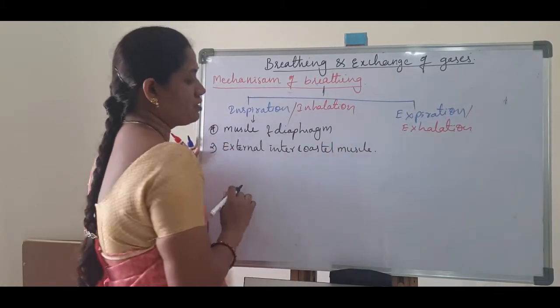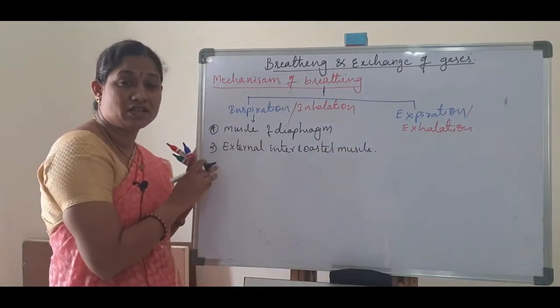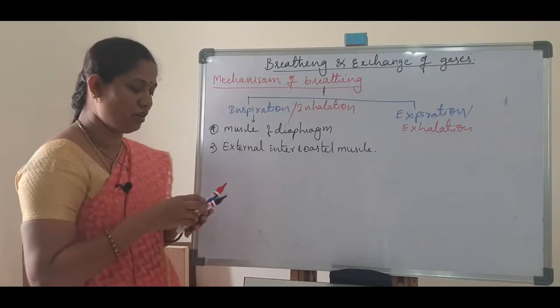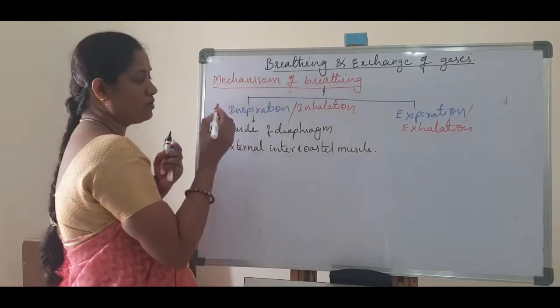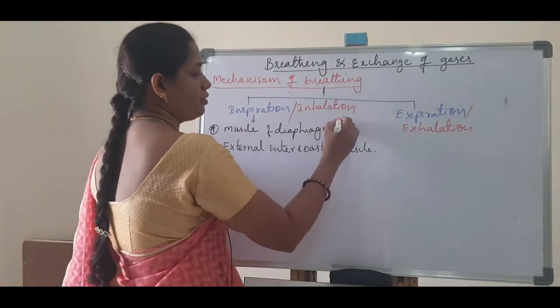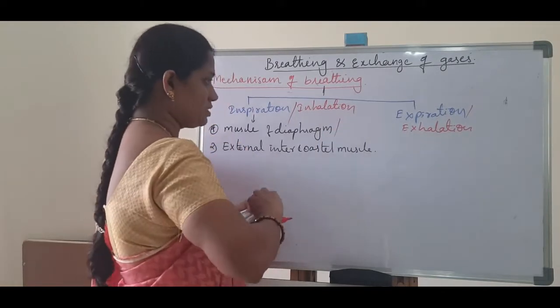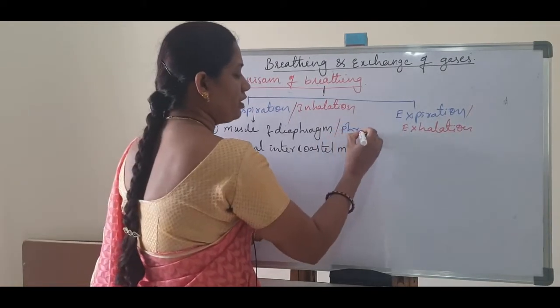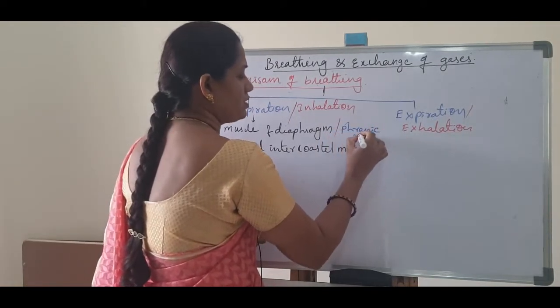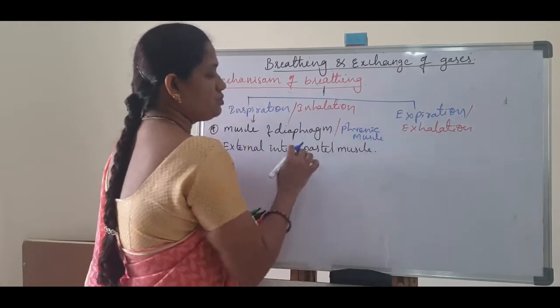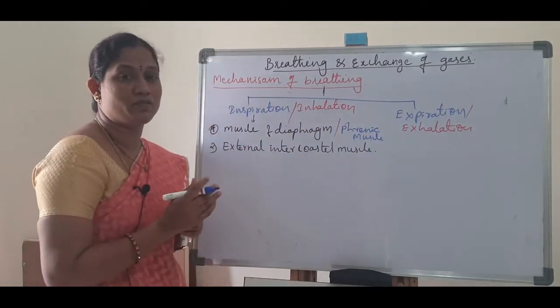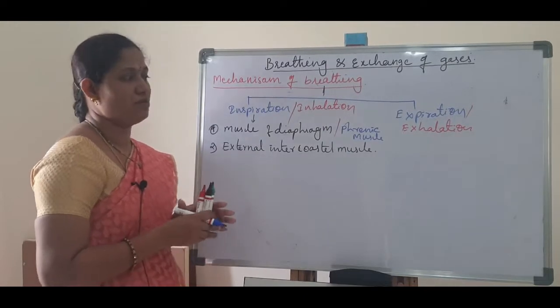These two types of muscles play a very important role. The muscles of the diaphragm are also called phrenic muscles.